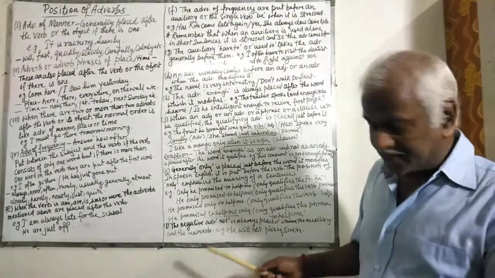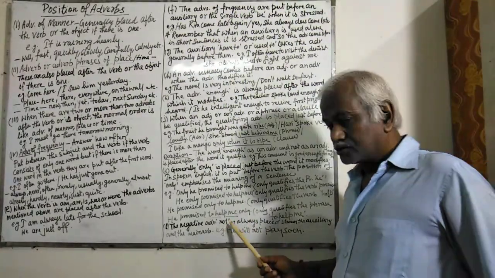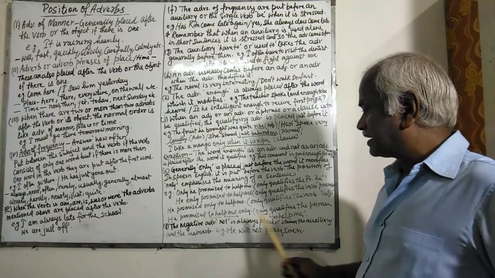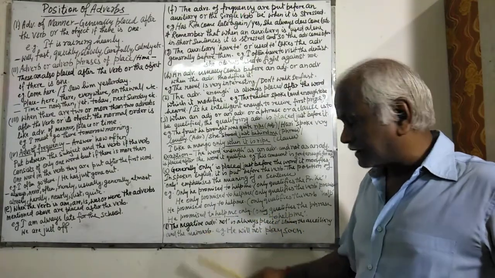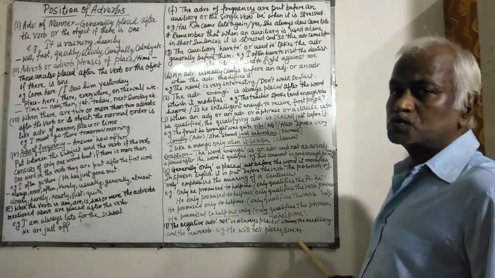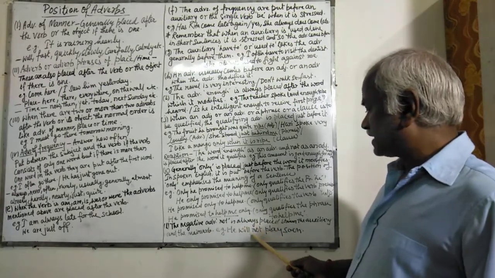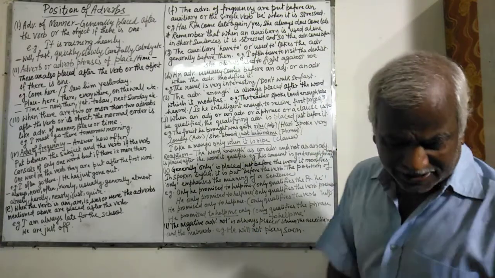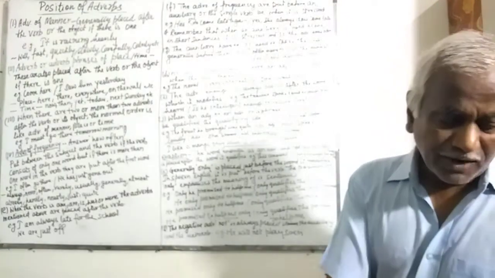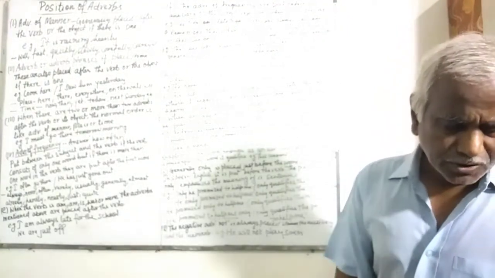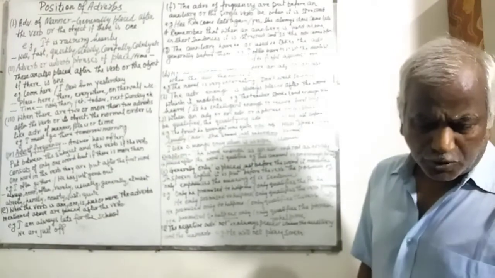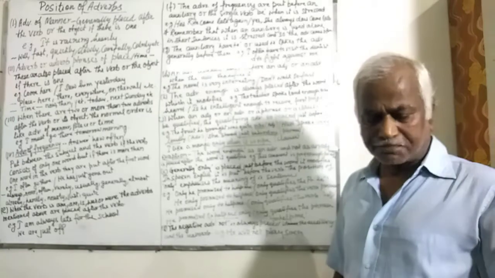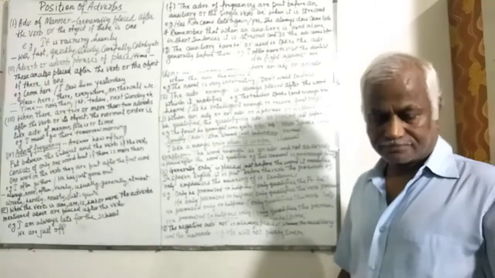Next is, the negative adverb not is always placed between the auxiliary and the main verb. For example, he will not play soon. This not is being placed between auxiliary and the main verb. Next point is, when the verb which is to be qualified is intransitive, the qualifying adverb is placed immediately after it.